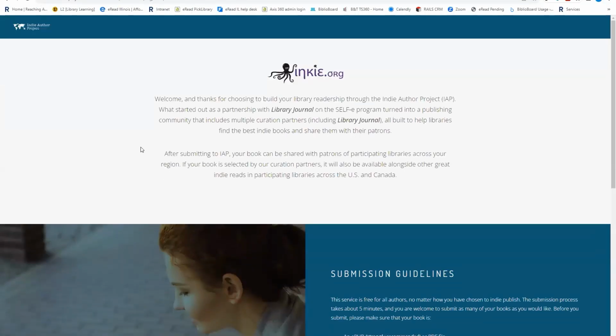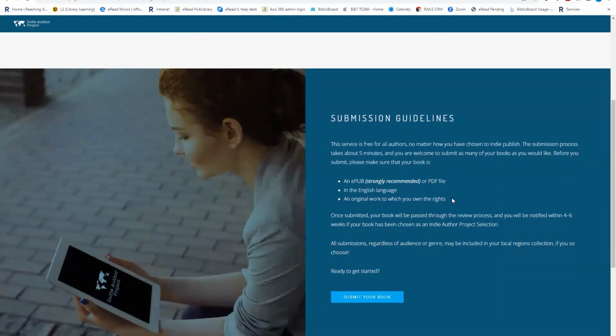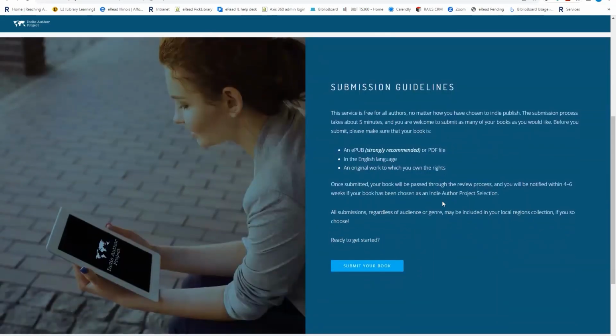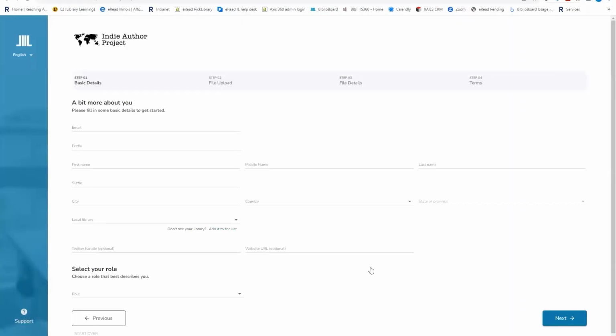Kind of like Pressbooks, the first thing you're going to do is go to a portal page where you're leaving Inkie.org and moving over to the Indie Author Project, and it's going to give you some information on what the Indie Author Project is, as well as some guidelines for submitting your book to the project. You've read through this, you say this all sounds really groovy, go ahead and click Submit Your Book. And from here, it's just a matter of entering your information. So you're going to enter contact info.